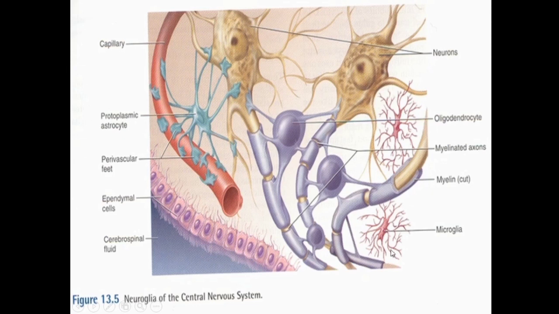This is the microglia. Microglia is a cell which is rod-like cell with elongated nucleus which is present in the center of the cell, and there are cytoplasmic extensions, spine-like processes.